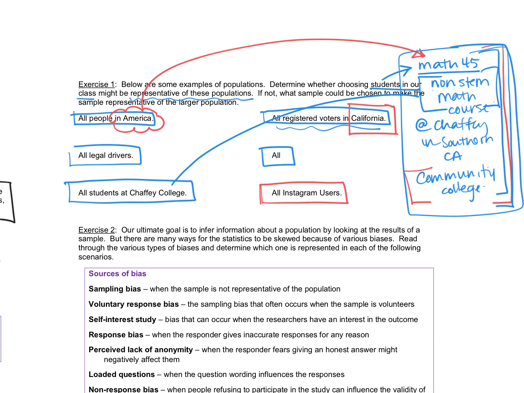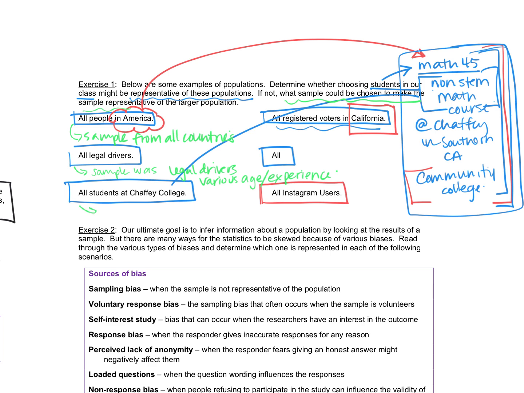Now, it says if it's not, then what sample would be chosen to make that sample representative. I think we've kind of stated that already. Like all people in America, it would have to have a sample of people from all countries, at the very least, someone from every country. For legal drivers, you'd want to make sure that your sample was made up of legal drivers, and various ages and experience. I guess that's what I mean by age, is more your experience driving.